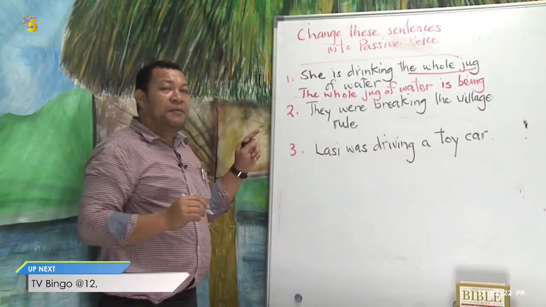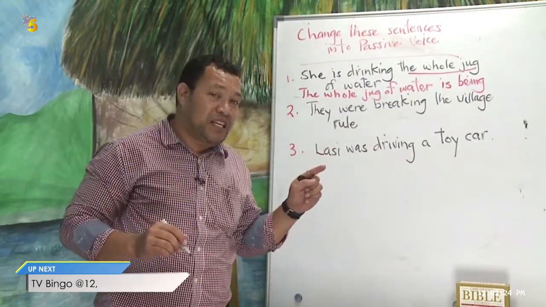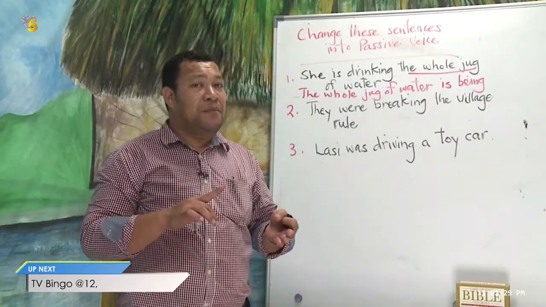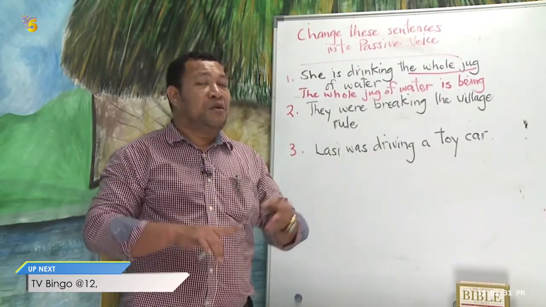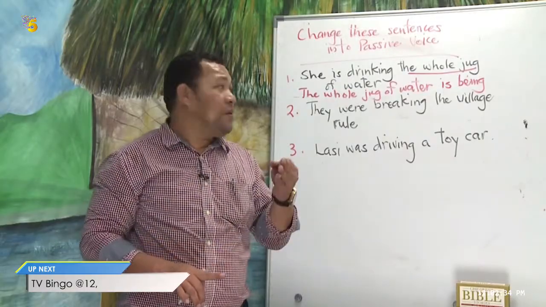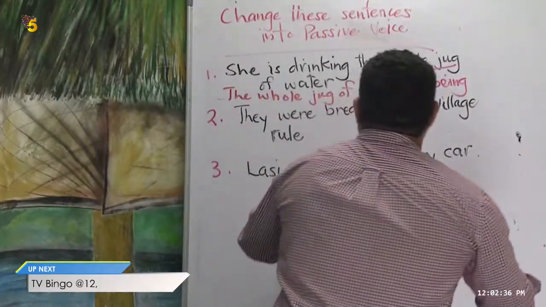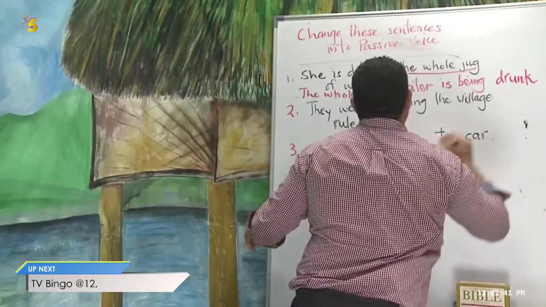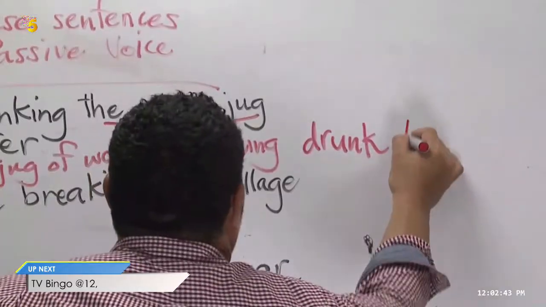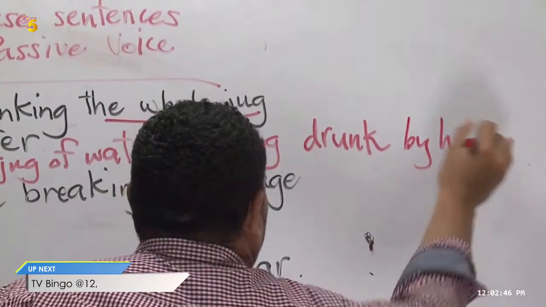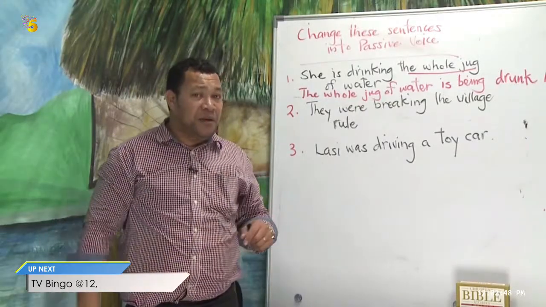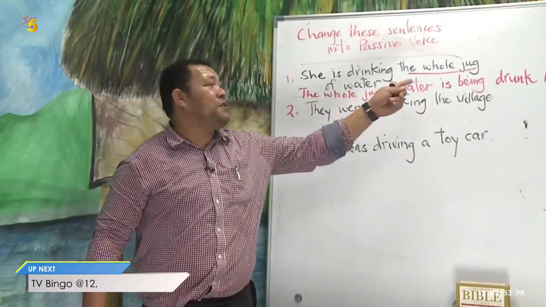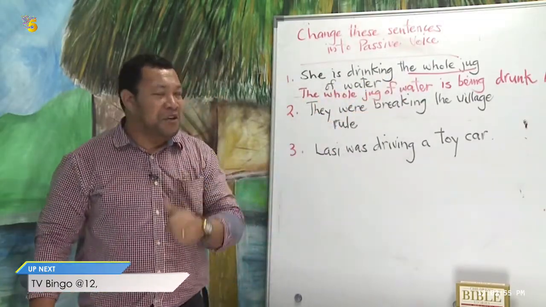What is the past participle of the verb drink? Drink in present tense, drank in past tense, and what about past perfect tense? Or what is the past participle of the verb? The whole jug of water is being drunk. Very good. Drunk by who? Drunk by her. Right? So, are you getting the same answer? Are you getting the same sentence? Like this. The whole jug of water is being drunk by her. Very good.